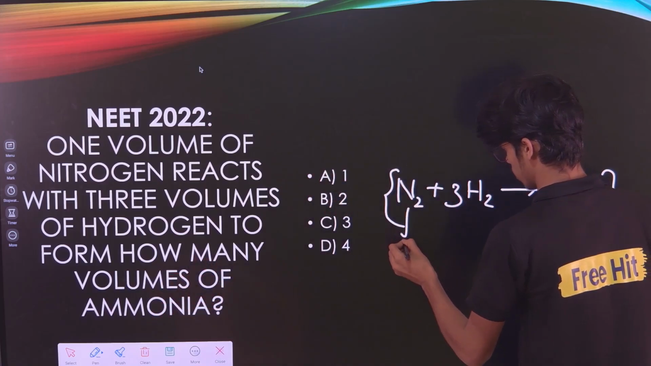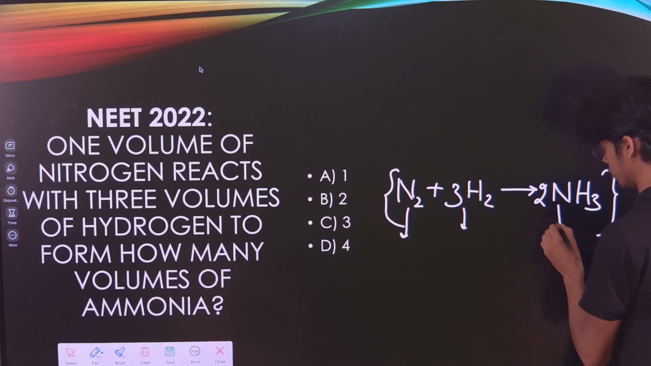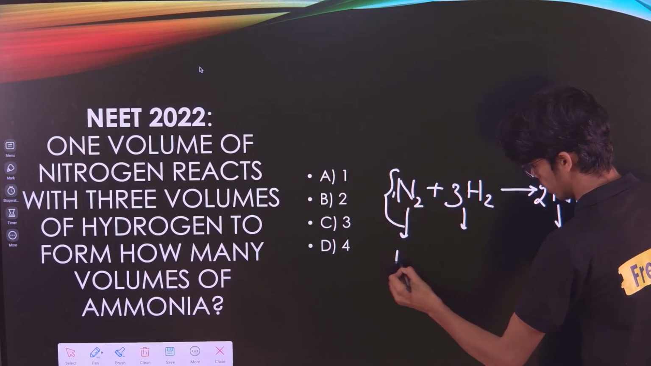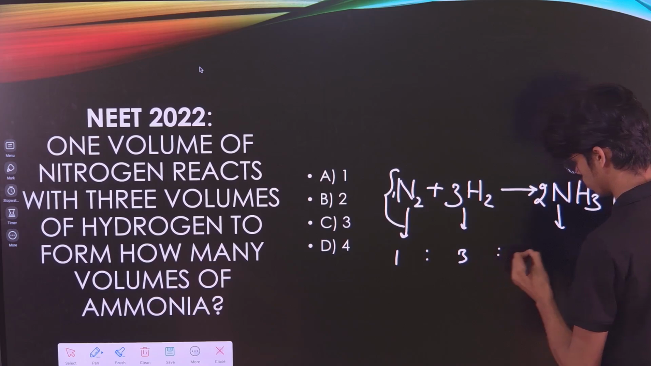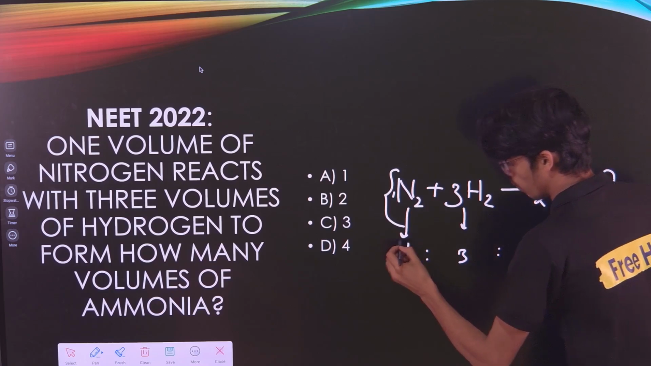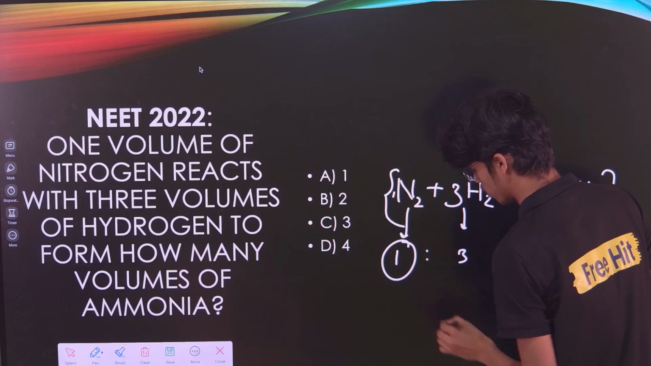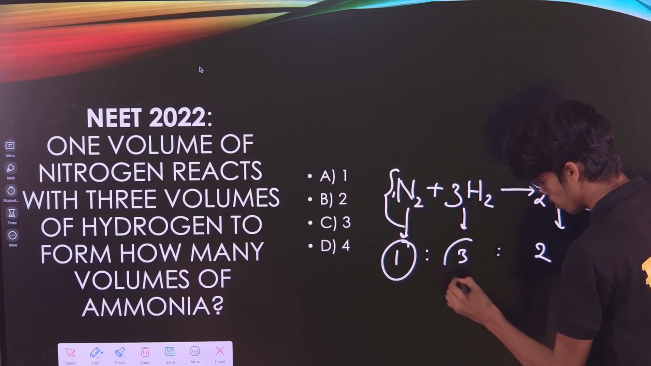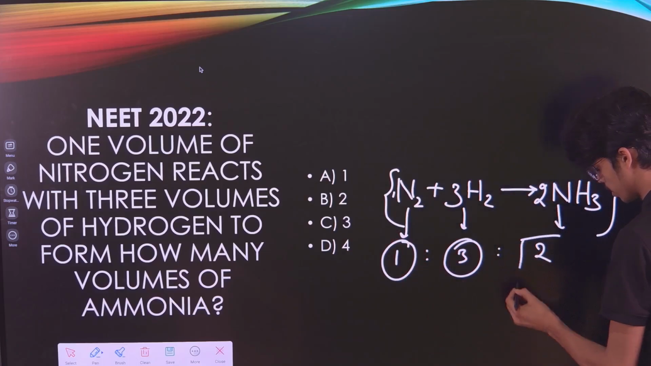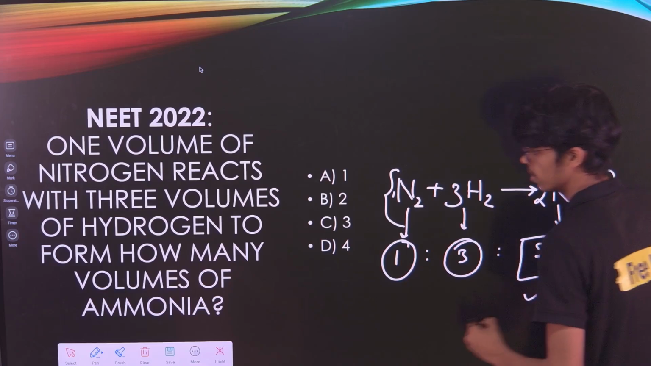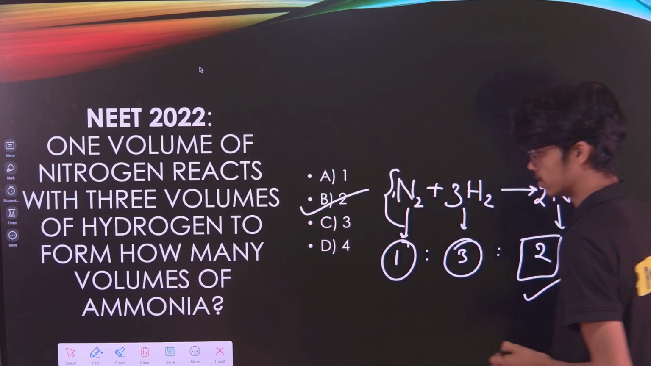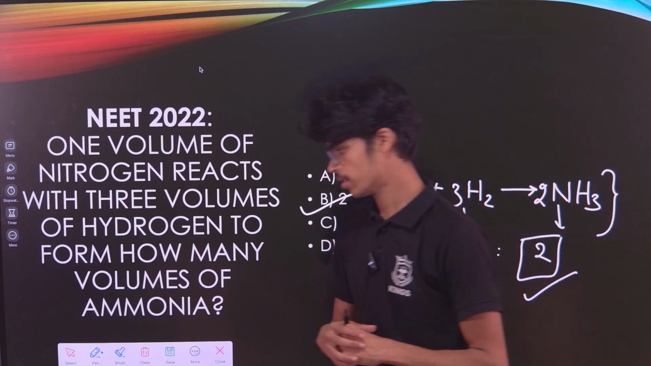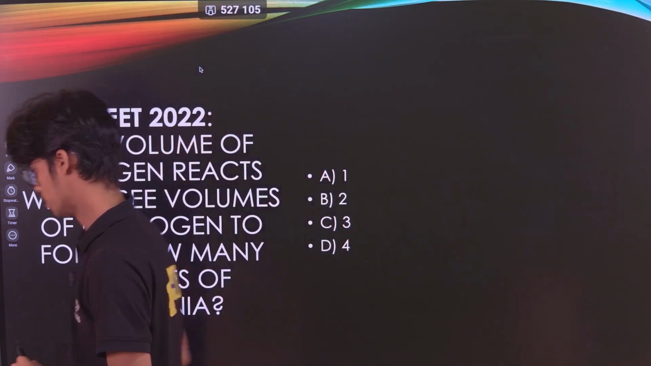Can you see the stoichiometric ratio? This is 1:3:2. So 1 volume of nitrogen reacts with 3 volumes of hydrogen to form how many moles of ammonia? Exactly, that is 2 moles of ammonia. I hope the question is understandable. Now we can move forward to the next question.